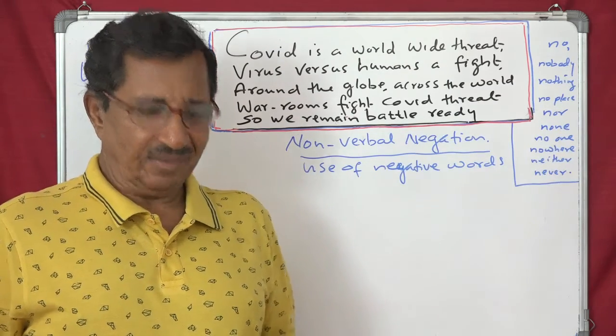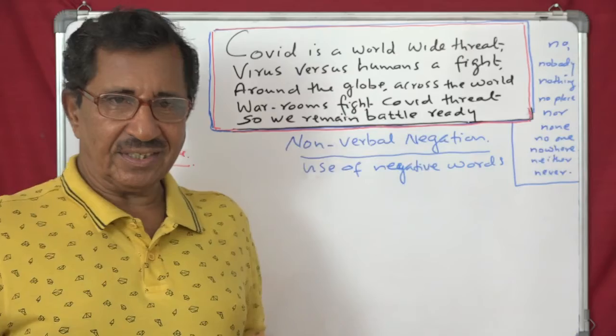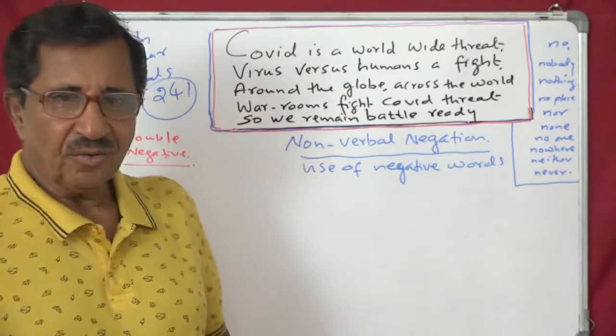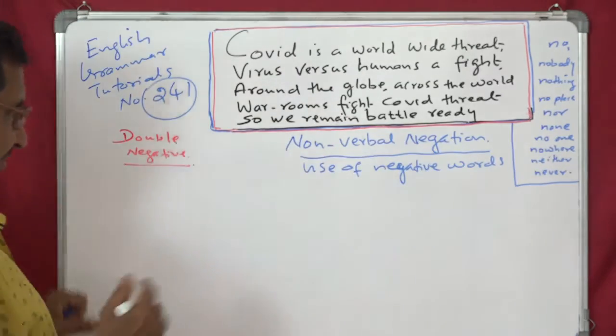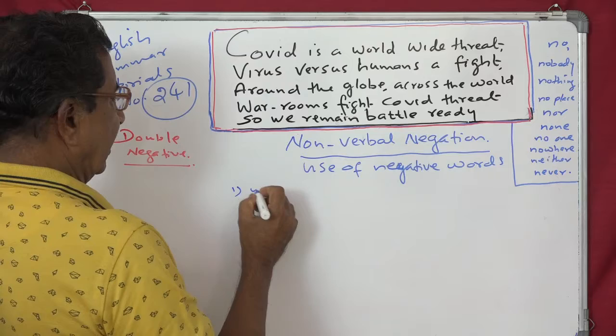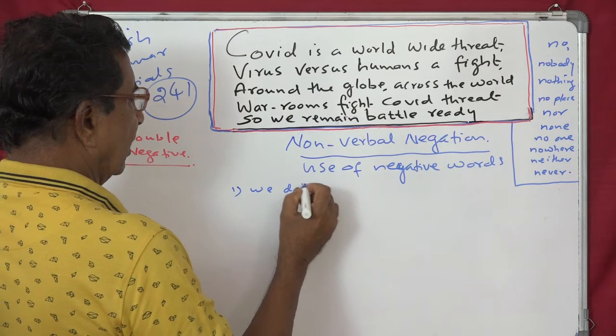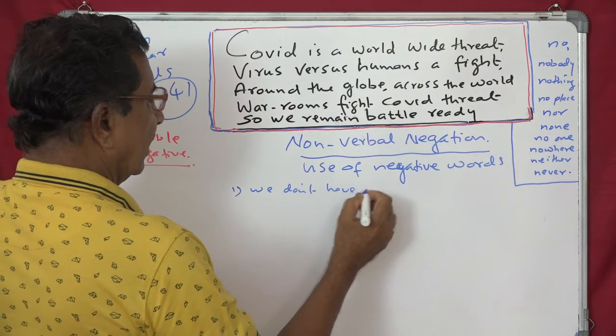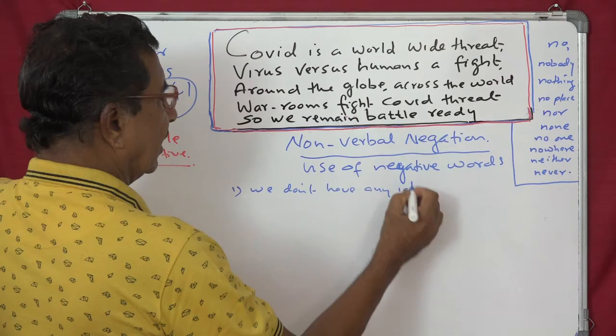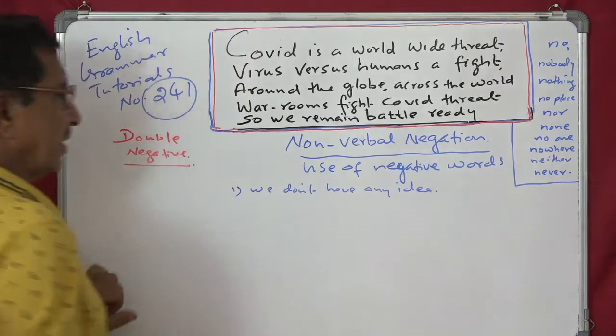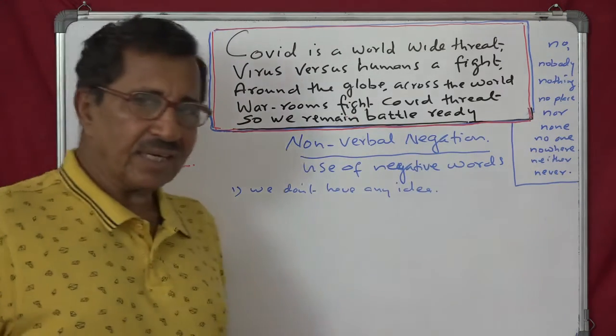See, I will give you an example. We will have examples for all this. We don't have any idea. Now this is verbal negation.